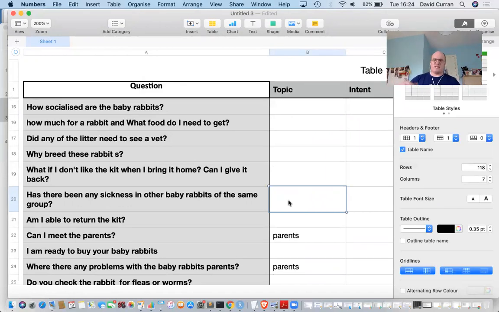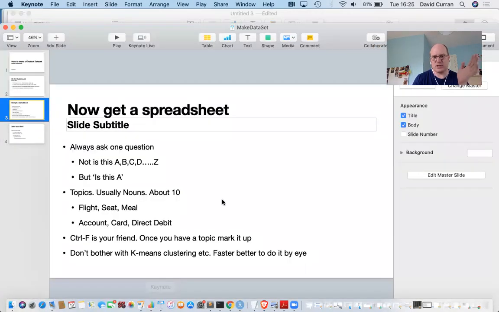And by the time you get to question 50, you're probably running out of questions that need to have the topics marked up. If you're handed a data set of like 5,000 questions or whatever, I would start with 1,000 or 2,000 and do this process with 1,000 or 2,000. I think it just gets too confusing to do it with 10,000 initially, but it's very rare that happens. Okay, so we've marked up topics, physical kind of things, about 10 to 12, maybe up to 20, but usually you've made a mistake if you're up to 20 of things that are happening in the chatbot dataset. Now, this could be other text datasets as well, but chatbots are good here because they're quite short to deal with.